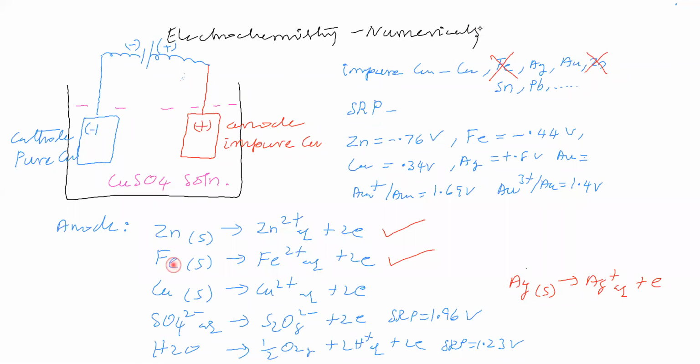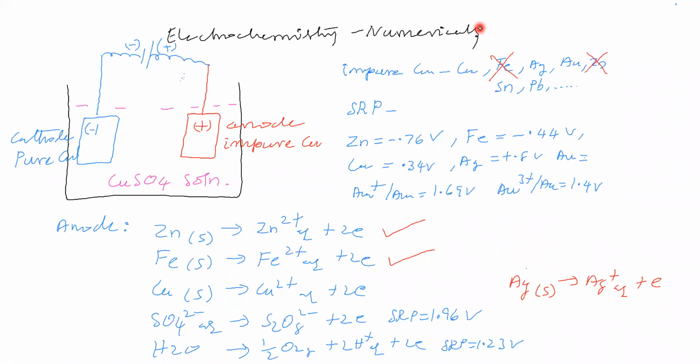Next iron is going for oxidation. That means zinc undergoes oxidation with a low potential from the battery. If you increase the potential, iron also starts oxidation. If you increase the potential still more, silver will undergo oxidation.